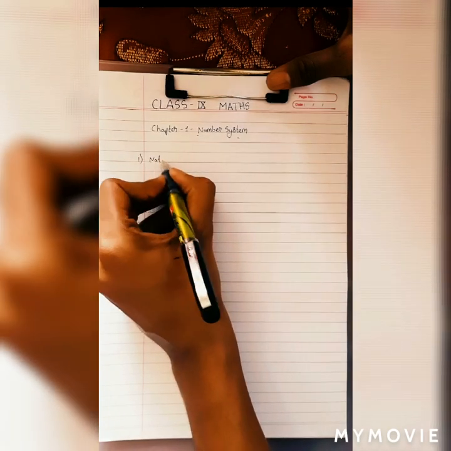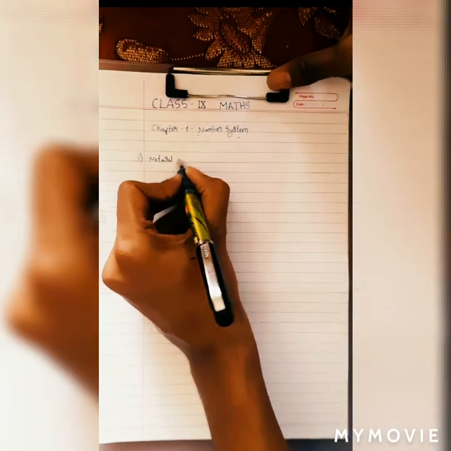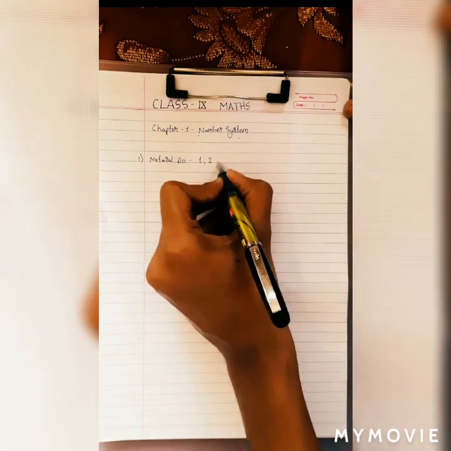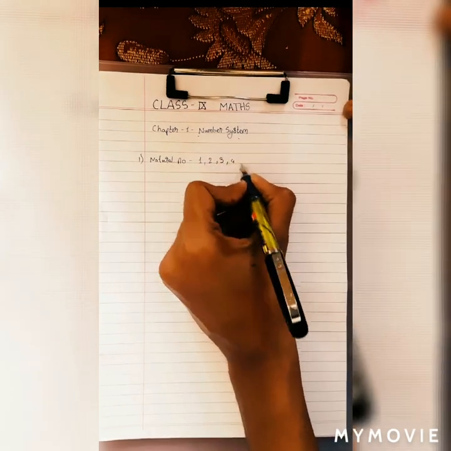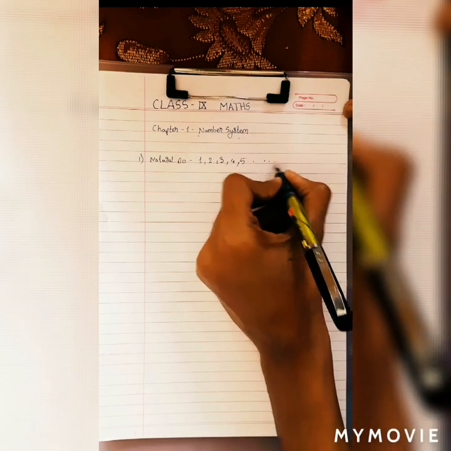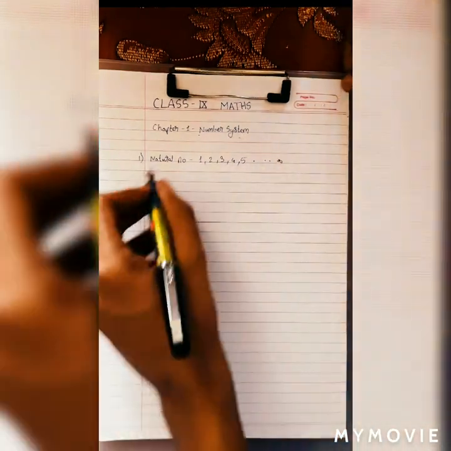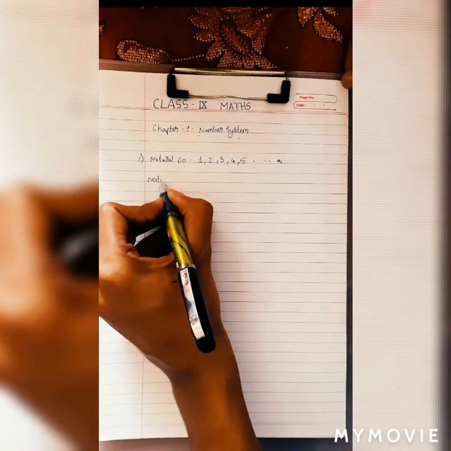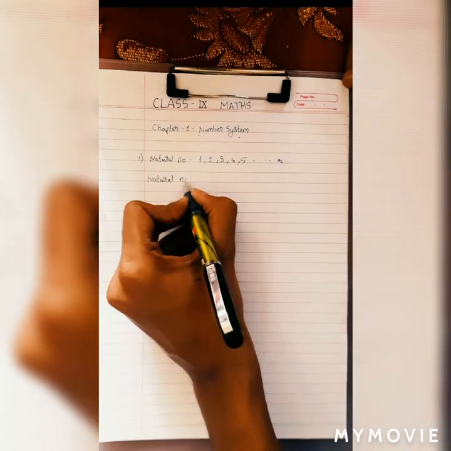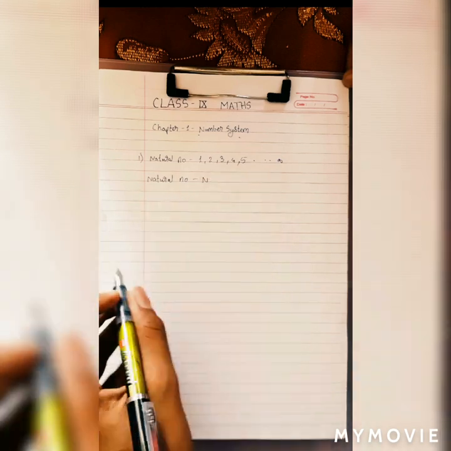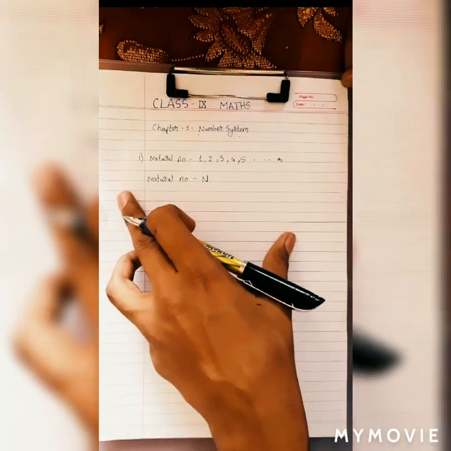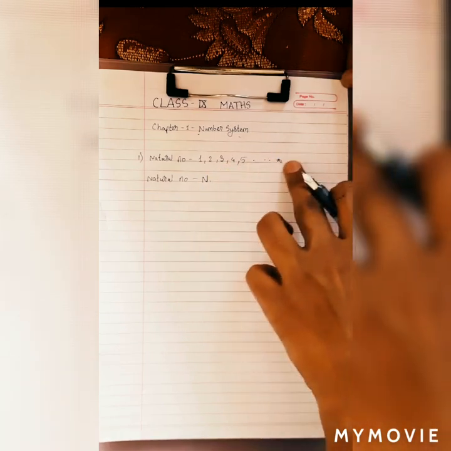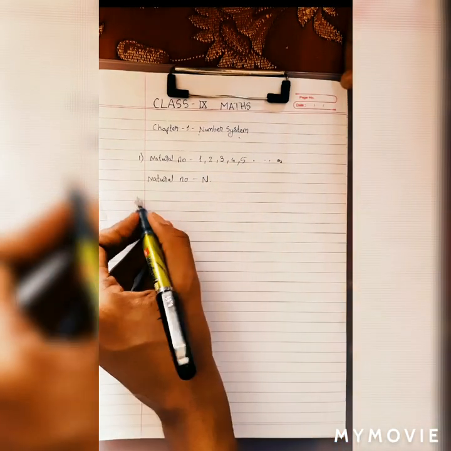So, natural number starts from 1, then 2, 3, 4, 5, up till infinity. And natural numbers are denoted by the capital letter N. So the natural number is denoted by capital N, and natural number starts from 1, 2, 3, 4, 5, and it goes up till infinity.